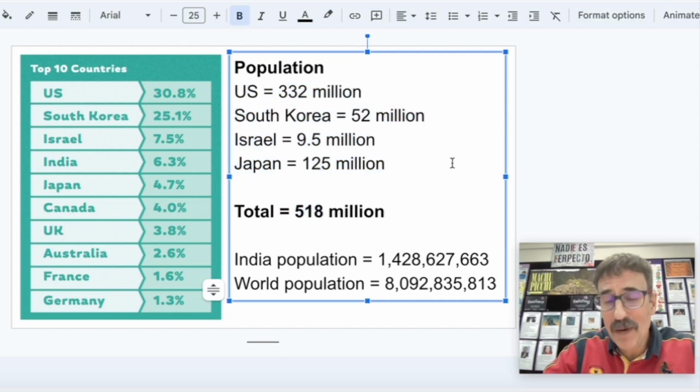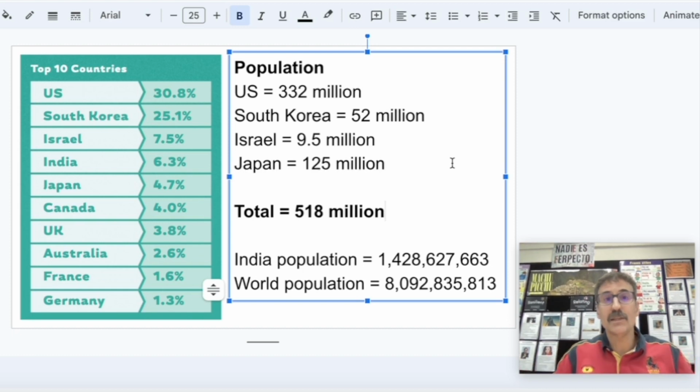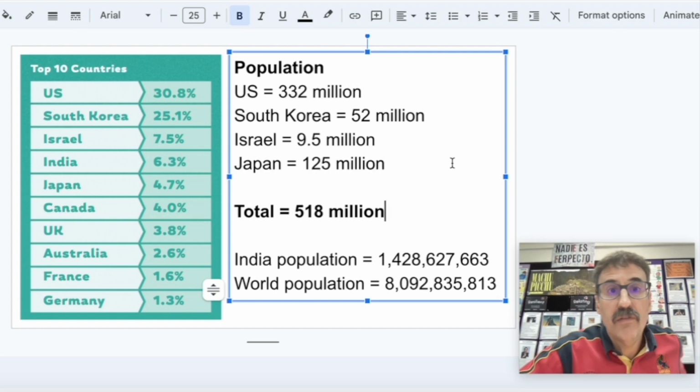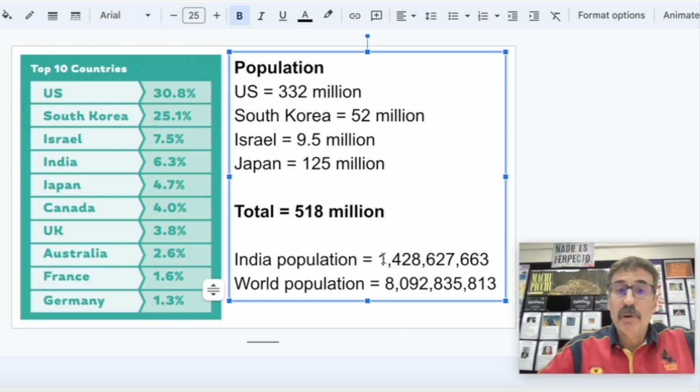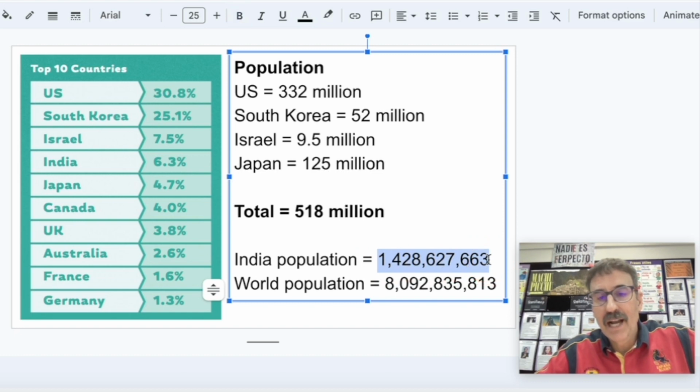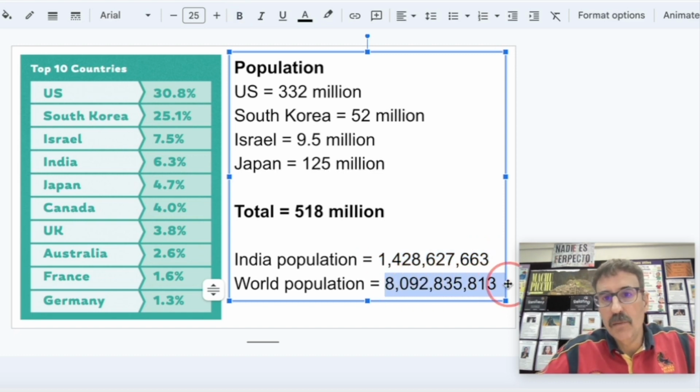So can you imagine a river that provides water and resources for the population of all these four countries? So that will be the Ganga River in India. So that is why it's very, very important, apart from the spiritual side, also because of the water it carries. The Indian population, it is 1 billion and a half people. The world population, 8 billion people. If we are talking in Spanish, we wouldn't say billion, we will say 1,500 millions or 8,000 million.